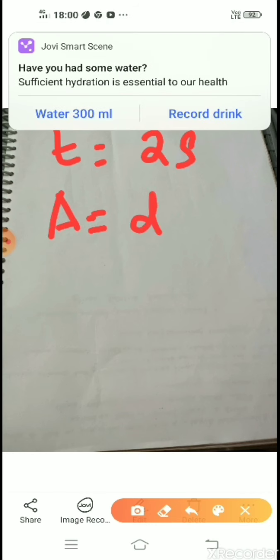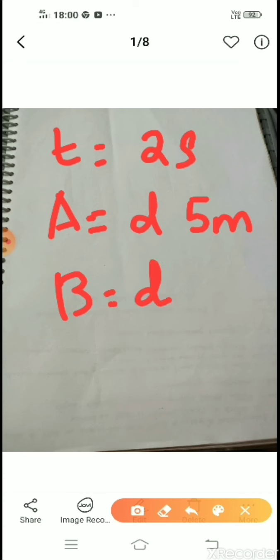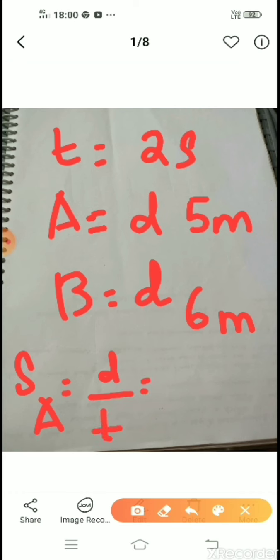Now listen, it's another example. The time taken is 2 seconds. Person A is covering a distance of 5 meters and person B is covering a distance of 6 meters. So who has more speed here? Now apply your formula. Speed of A is distance by time. What is the distance? 5 by 2. Therefore his speed is 2.5.